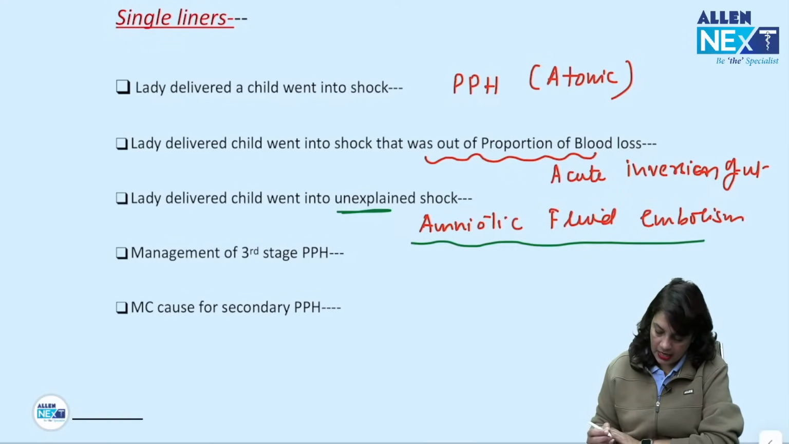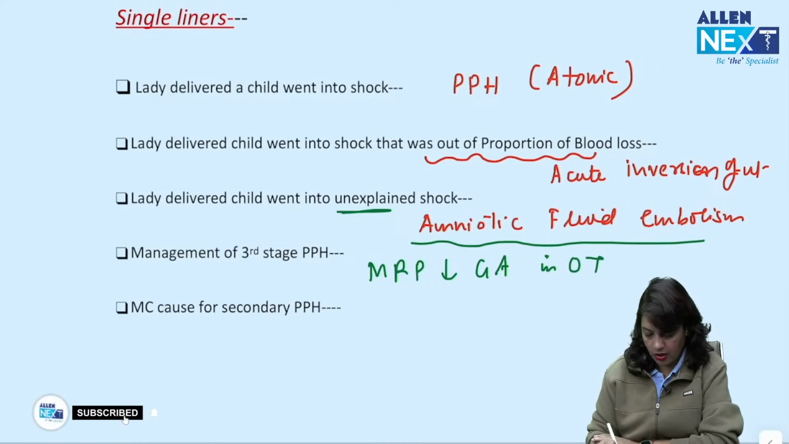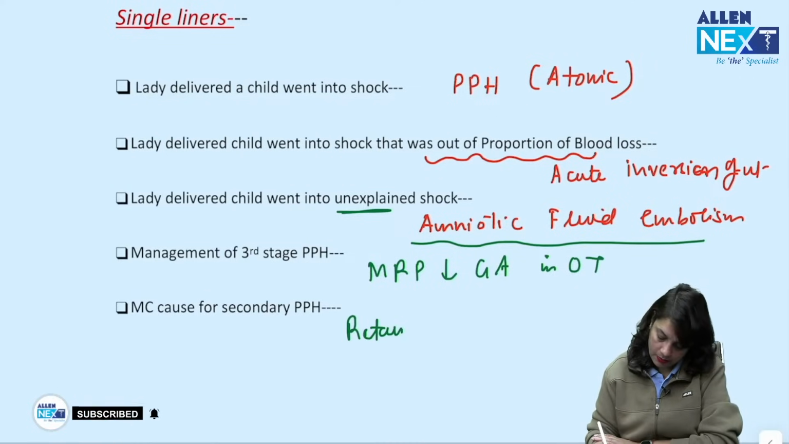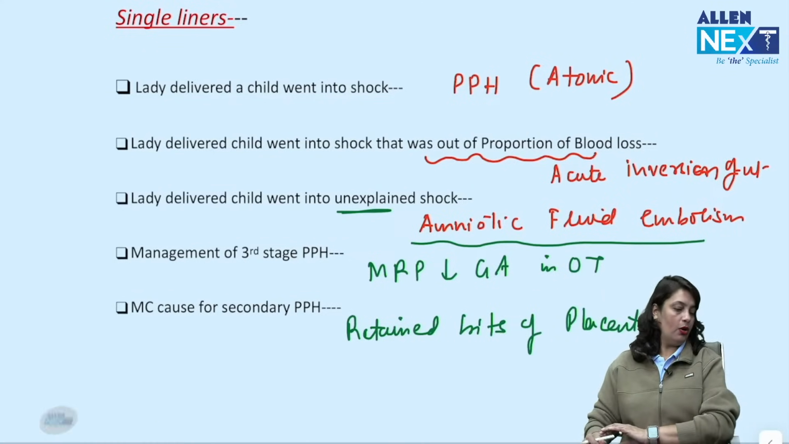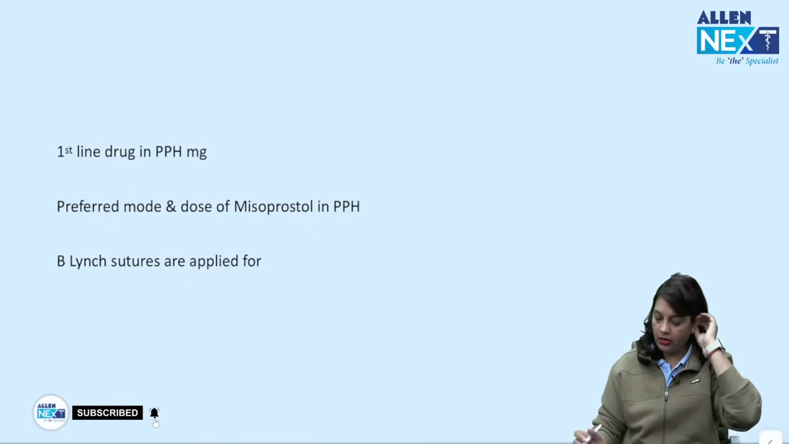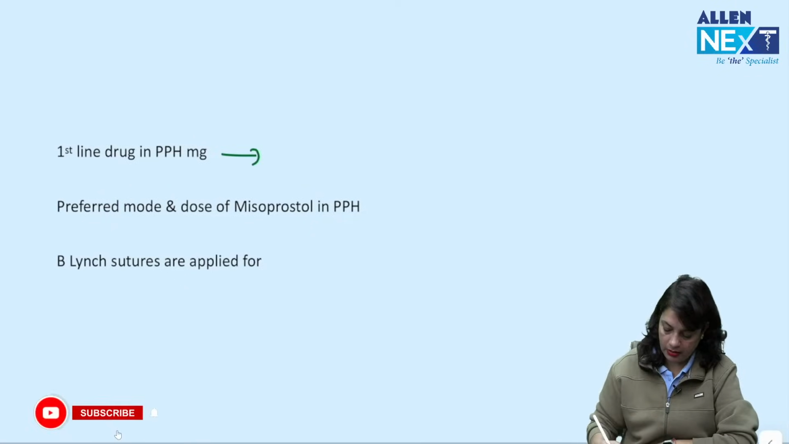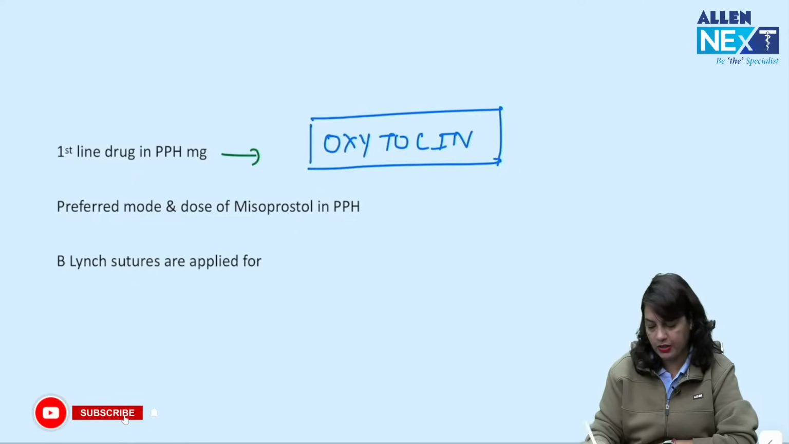Management of third stage PPH is manual removal of placenta under GA in OT. Most common cause for secondary PPH, retained bits of placenta, that is succenturiata lobe. Okay. Next, first line drug for PPH management is oxytocin, because its onset of action is fast.